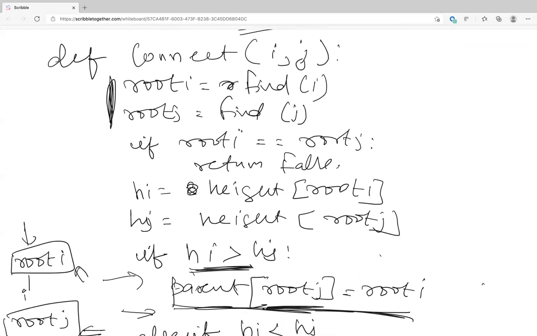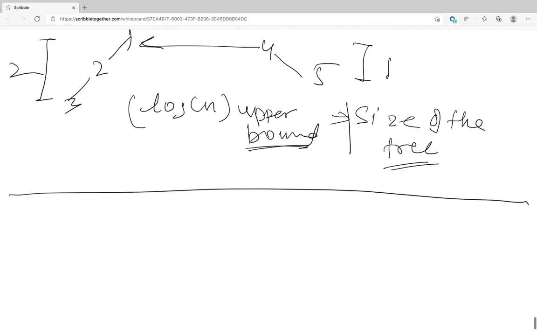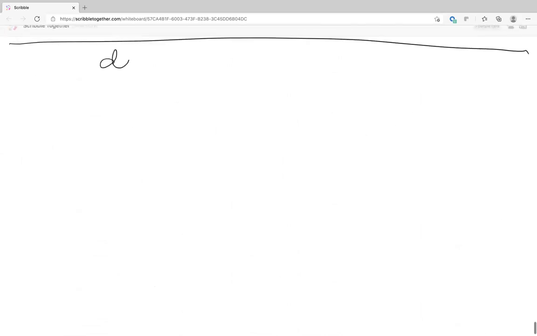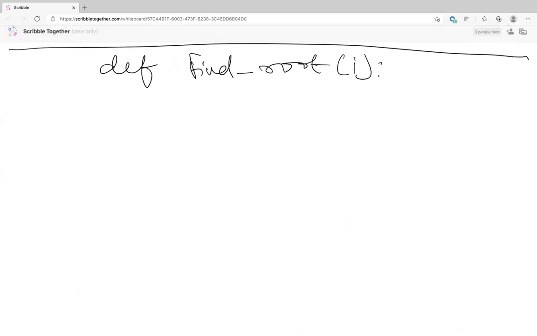Thank you. Bye. Okay. Now let's go for def find, or what was it? Find root. Let's say i. So Devin, are you understanding everything? Getting everything? Yeah. Okay. Now tell me how will you find out the root? What is the code for the root?